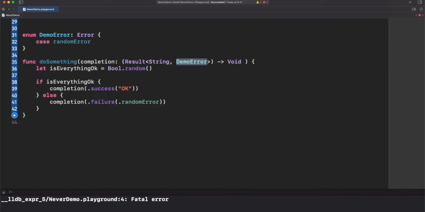The way we are identifying if this is an error or not is with this random boolean, saying if everything is okay. If this is true, then the completion will return success with okay, otherwise we will return a completion with a failure, randomError. Let's then call this doSomething function.